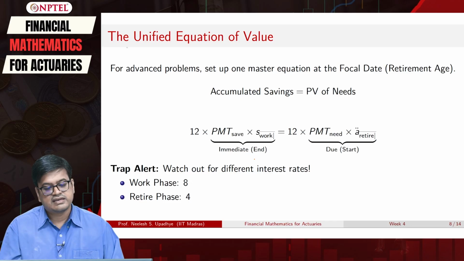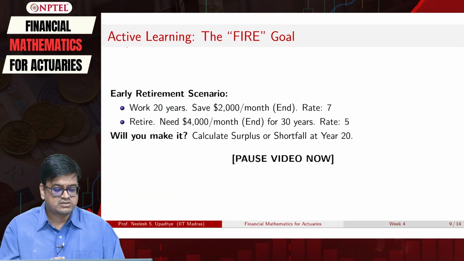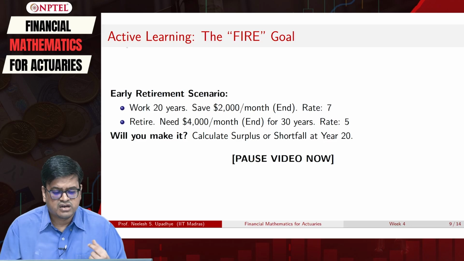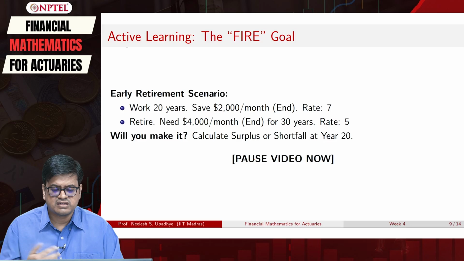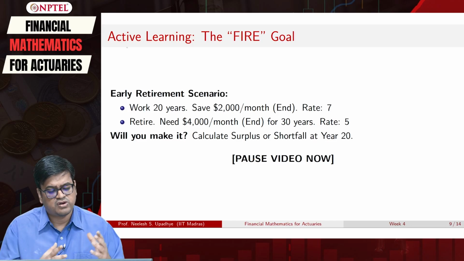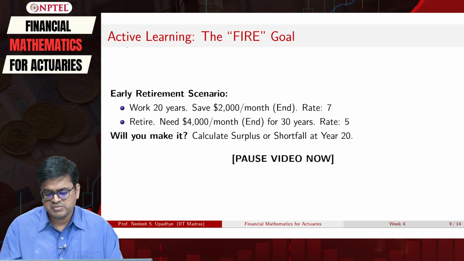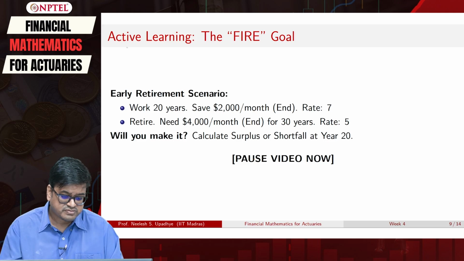So now let us take another scenario where a person says, I only want to work for 20 years and then retire. I can save as much as I want, so I can save up to say $2,000 per month. The interest rate that I will earn is 7%. And at retirement, I want 4,000 per month, and for 30 years I want this amount to be coming to me, and the interest rate may be 5% at that time.